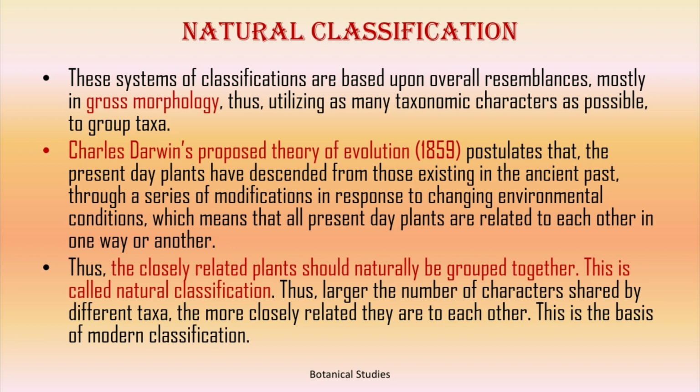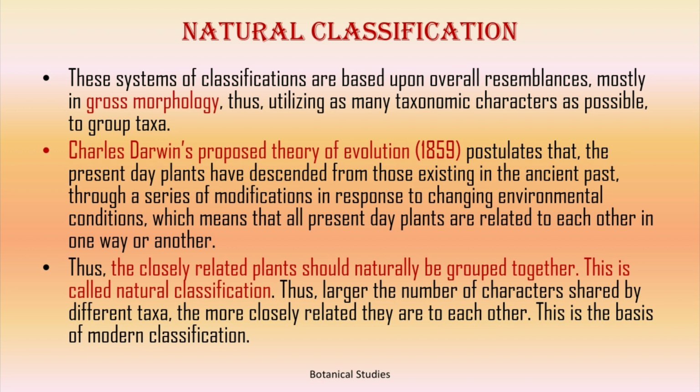Charles Darwin proposed a theory of evolution in 1859, which postulates that present day plants have descended from those existing in the ancient past through a series of modifications in response to changing environmental conditions, which means that all present day plants are related to each other in one way or another.